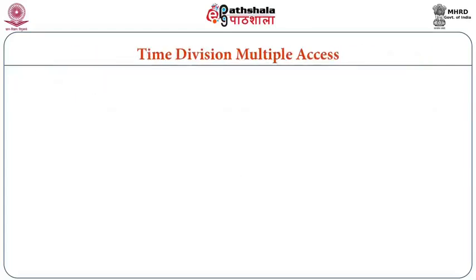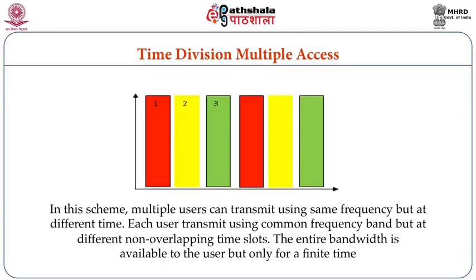Now let us look at another scheme which is known as time division multiple access. In this scheme, multiple users can transmit using the same frequency but at different times. Just look at the diagram. The whole bandwidth is used, but every user is getting the whole bandwidth for a particular time only. Each user transmits using the common frequency band but at a different non-overlapping time slot. No two users should be given an overlapping time slot. The entire bandwidth is available to the user only for a finite time.